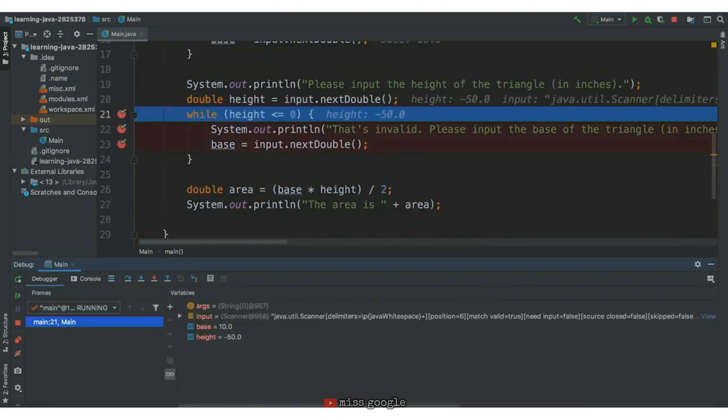All right, we hit line 21, our first breakpoint. It says height is set to negative 50. Height is less than 0, so we're going to enter this while loop.